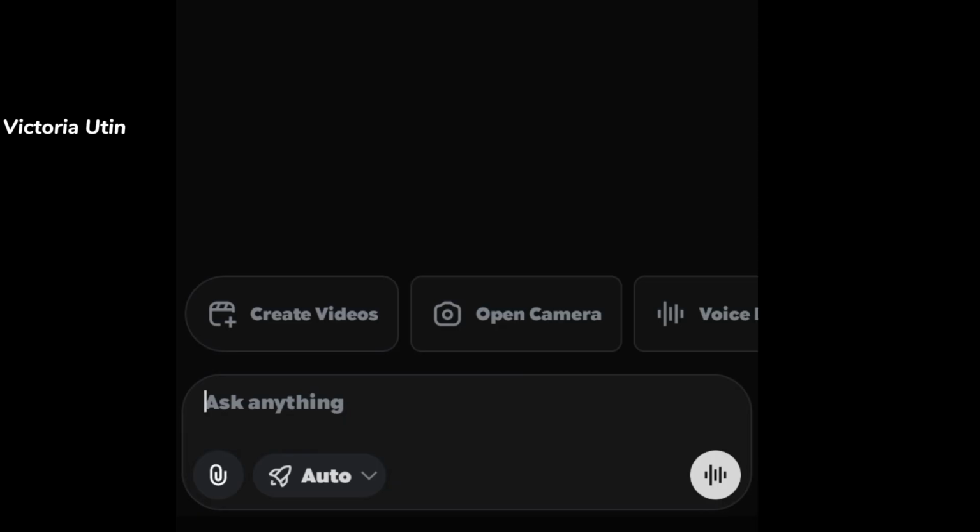Grok. Search for Grok AI and then go ahead to install it to your phone. Once you install Grok to your phone, it is very, very simple and easy to sign up. Just go ahead to sign up. So once you sign up, this is how your Grok interface is going to look like.